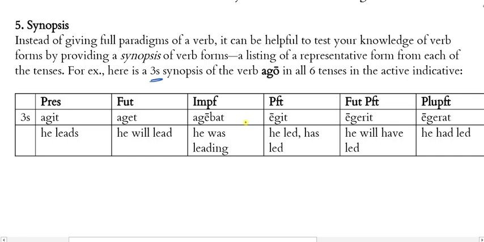Imperfect, agebat, he was leading. The perfect, egit, using different stem, right? Not ag, but eg, he led or has led. Future perfect, egerit, he will have led. And pluperfect, egerat, he had led. Remembering eri versus era for our future versus imperfect of sum. All right, so hope that helps.